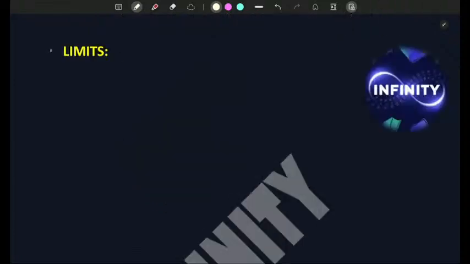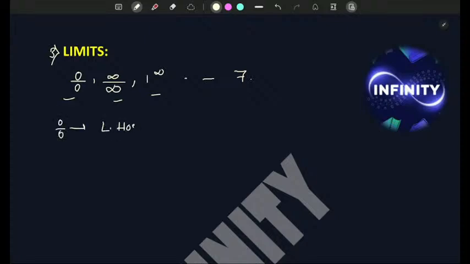Next chapter is our limits. Here you need to know the formats: 0 by 0 format, infinity by infinity format, and 1 to the power infinity format. There are 7 indeterminate forms. These are the most important ones. Let us discuss one by one. If 0 by 0 format comes, directly apply L'Hopital's rule.